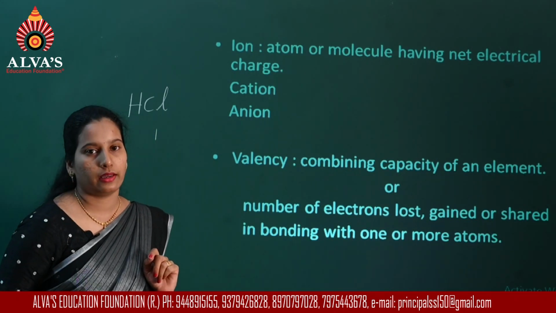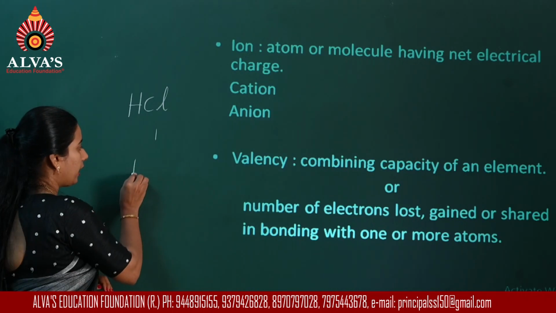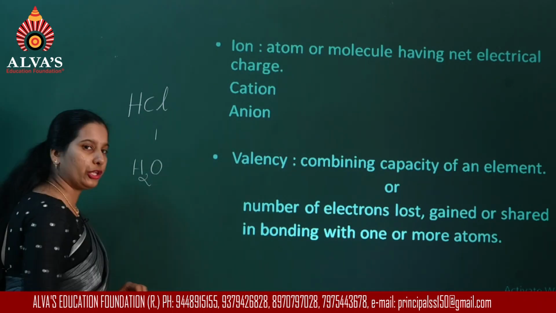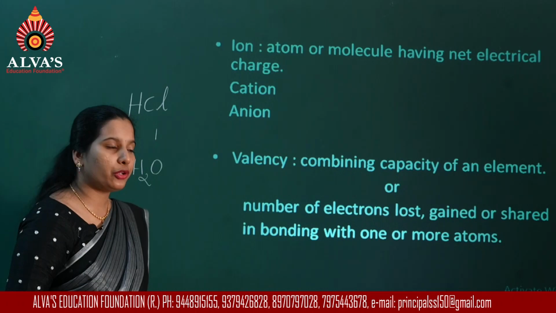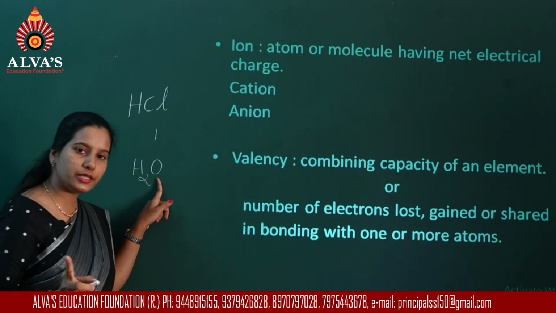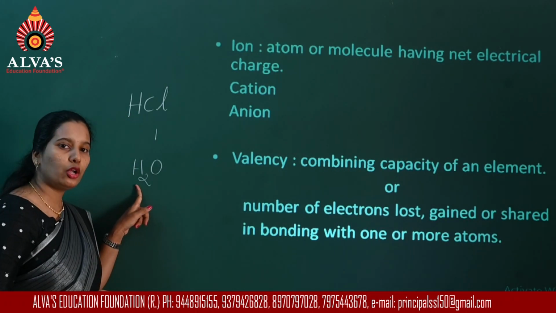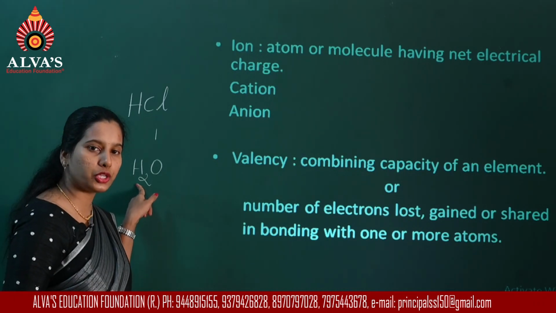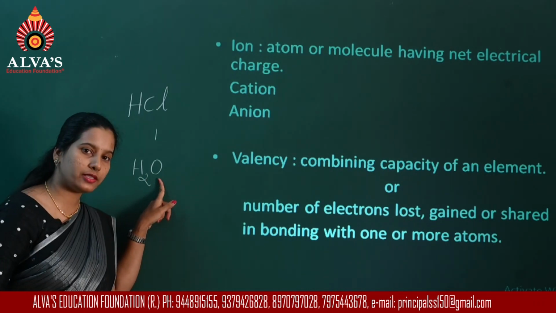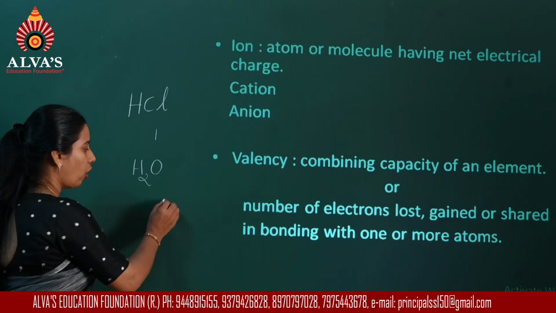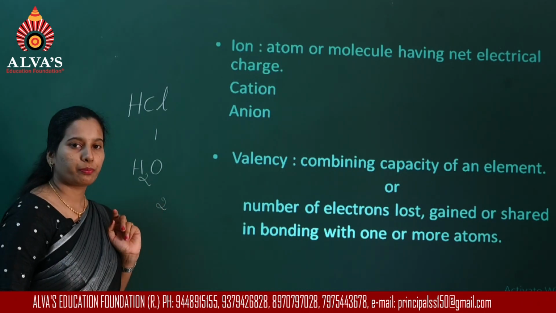Since one atom of chlorine is combining with one atom of hydrogen, the valency of chlorine is 1. Now consider the water molecule. One atom of oxygen combines with two atoms of hydrogen. So the valency of oxygen is 2.